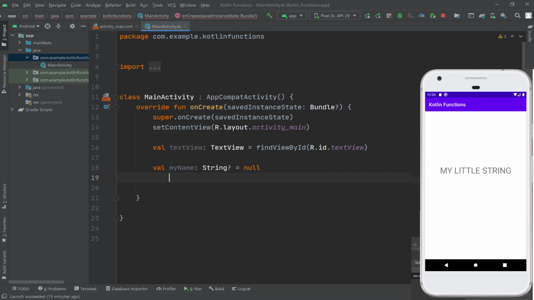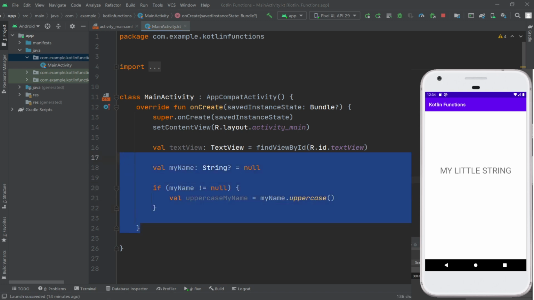Let's make an if condition here as we did earlier. So if myName is not equal to null, you will see conditional expressions in later lectures, next lectures. And val uppercaseMyName equals myName dot uppercase. As you can see here, our error is gone.